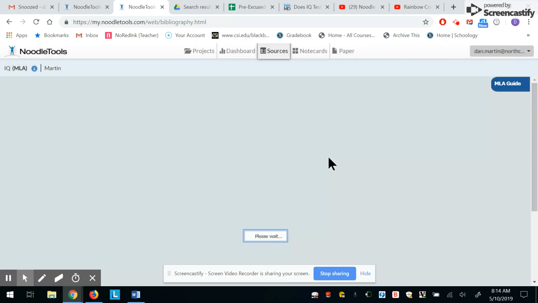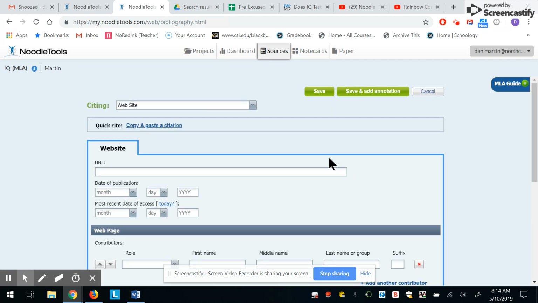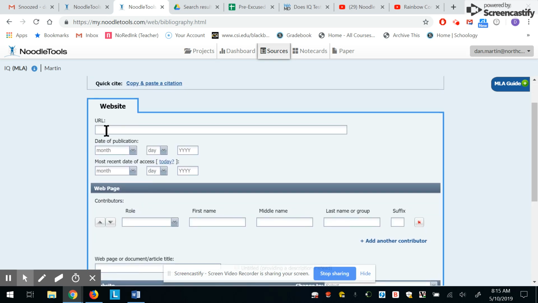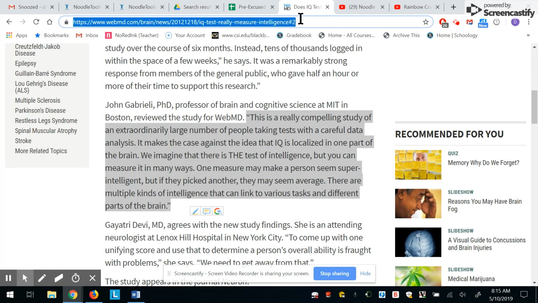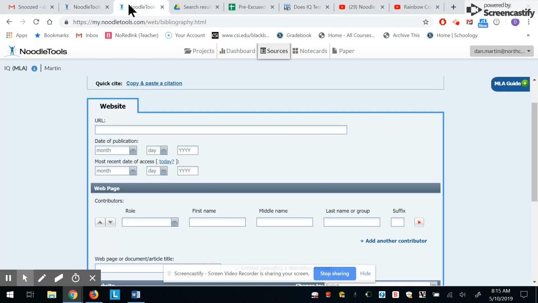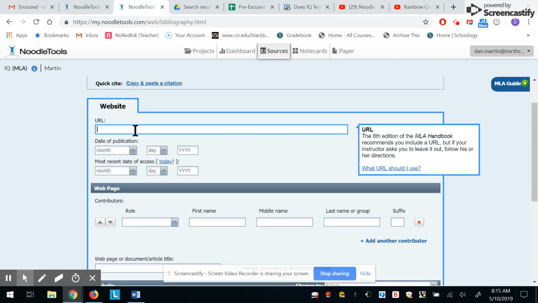So when I click on web page, it now brings up a little questionnaire for me to fill out. And there are some important elements. We need to fill in the information that's there. With websites, though, all the information isn't always just right there. The first piece of information it's asking for is the URL. Well, I guarantee it has a URL. So I'm going to go back to my source. I'll get that URL. I will copy it with a Control-C. I will come back and I will paste that URL right in there.